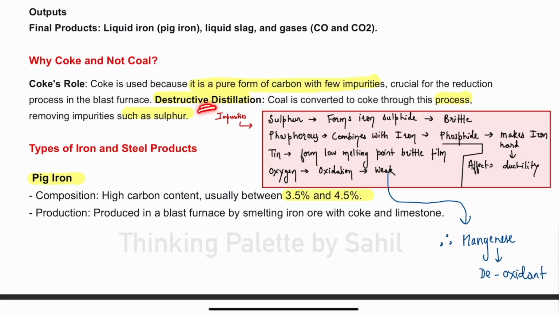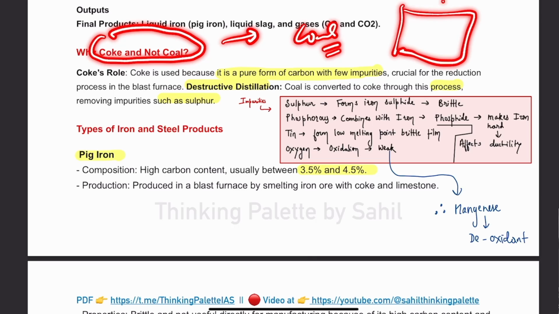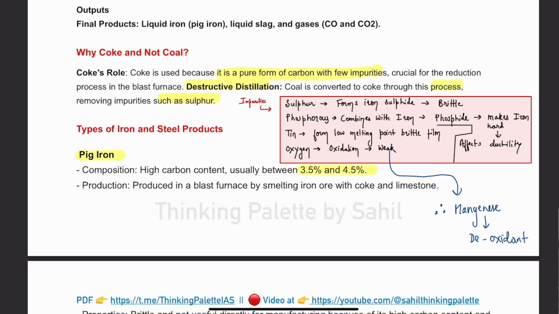Through destructive distillation, coal is converted into coke, and coke has very high carbon content and very few impurities. Also guys, I'm going to discuss coke and coal in a little more detail when I discuss coal. There, with the help of a table, I'm going to discuss the difference between coke and coal. So don't worry about that.